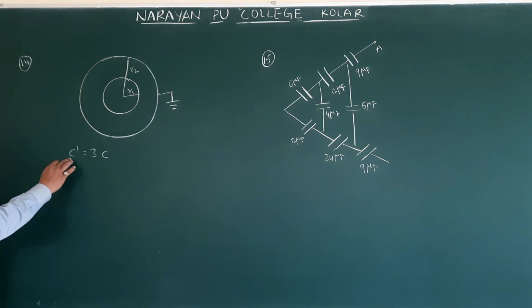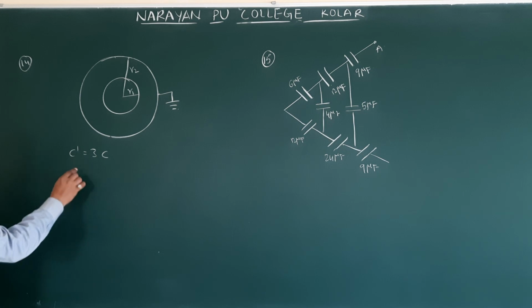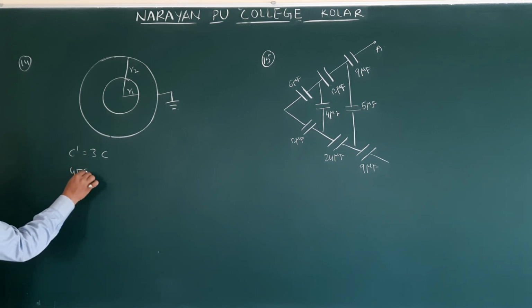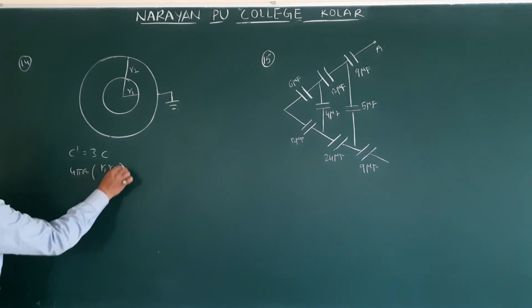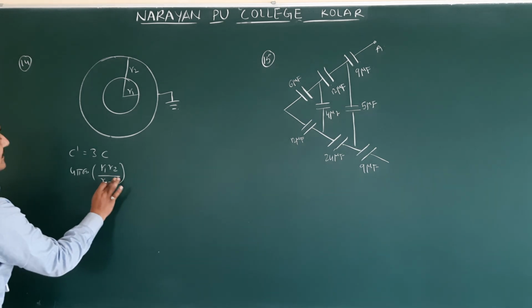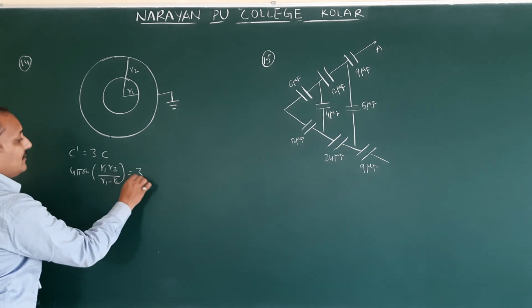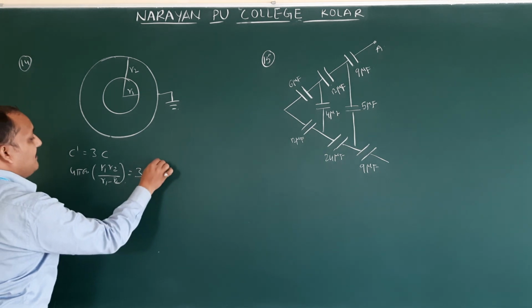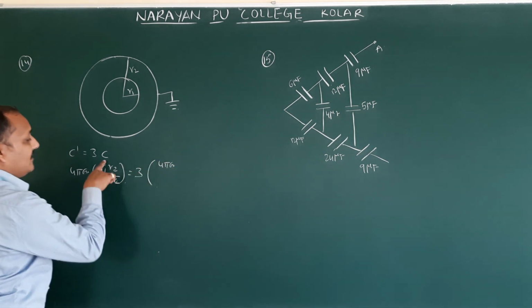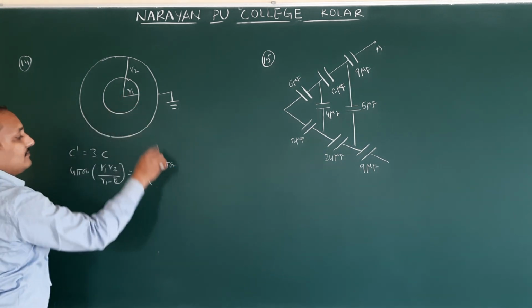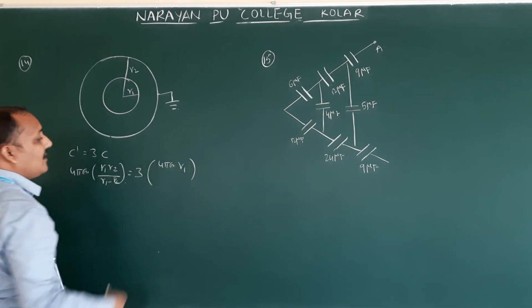That is nothing but, on page number 46, they gave the formula, you can see. So 4 pi epsilon naught R1 R2 by R1 minus R2 is equal to 3 times C. The initial capacitance is this one, that is nothing but 4 pi epsilon naught R1.